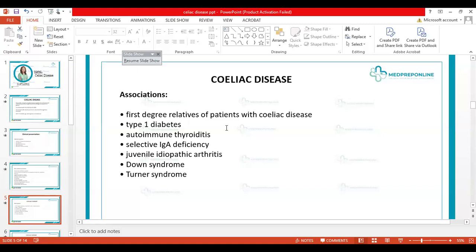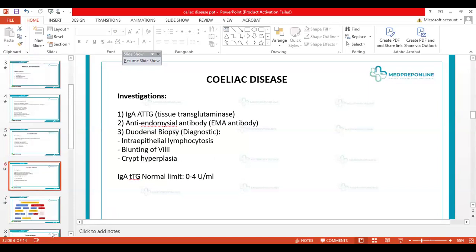You might have been preparing for diabetes as well, and you must know that there's a timeline: when do we have to screen the patient with diabetes for celiac disease, and how do we have to do that. Even the very common association with Down syndrome comes in the scenarios. You might have a case of Down syndrome where the child might not be thriving well and is having certain issues, and you might be asked what kind of screening you would like to do in this patient. So you can have a celiac disease case in the AKP in that kind of scenario as well.